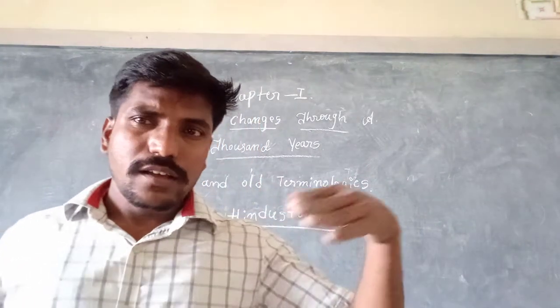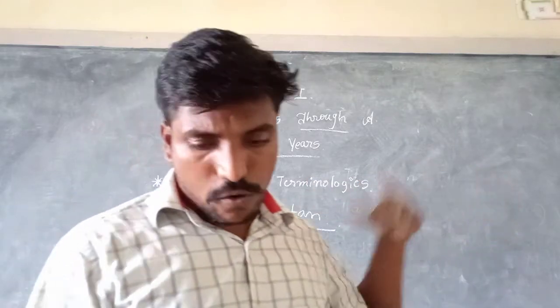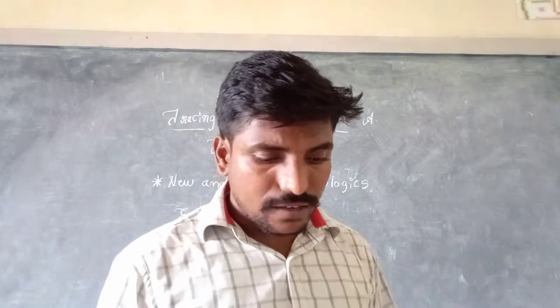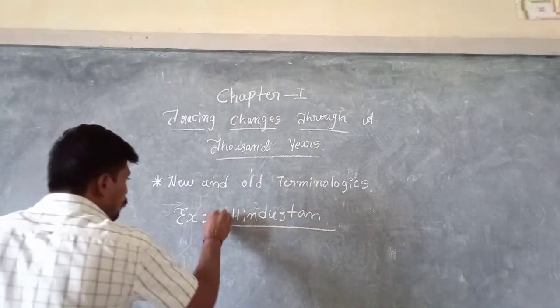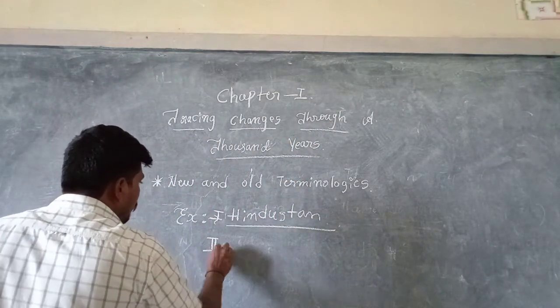But long ago, in the thirteenth century in Persian, this is first and here it is second.